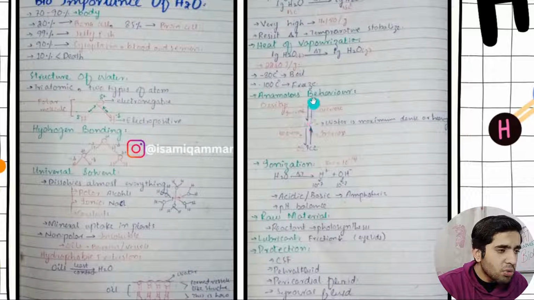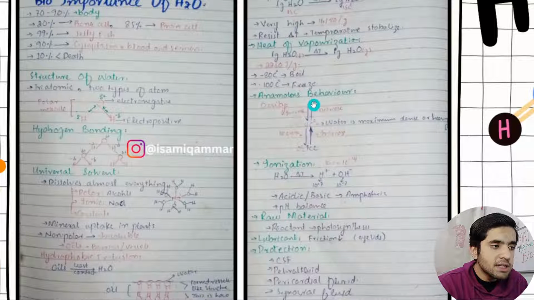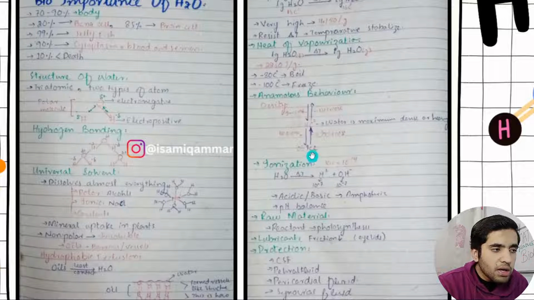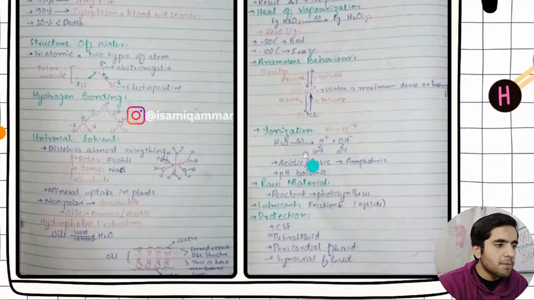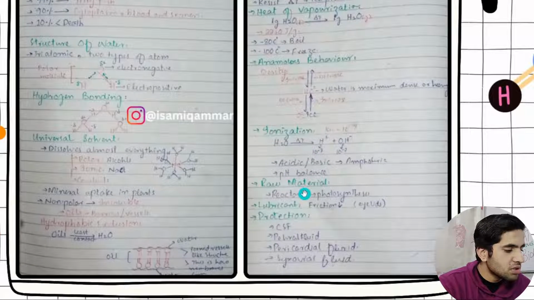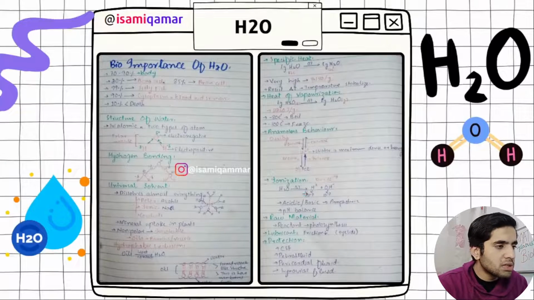If the temperature rises from 0 to 4 degrees centigrade, density increases, but if the temperature decreases from 4 degrees centigrade, density decreases. From 0 degrees centigrade, when temperature rises, density increases. From 4 degrees centigrade, when temperature rises, density decreases. So this is the tricky part. Then ionization, raw material protection, all that stuff, how water protects.